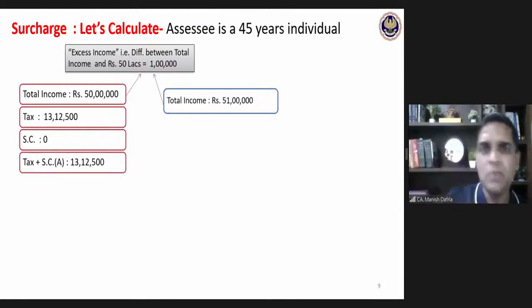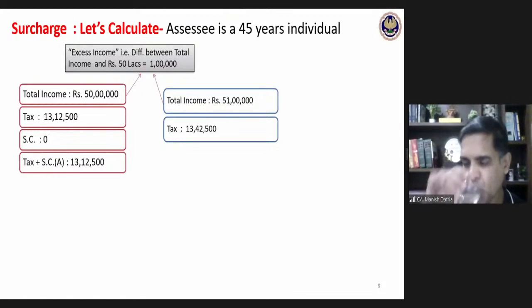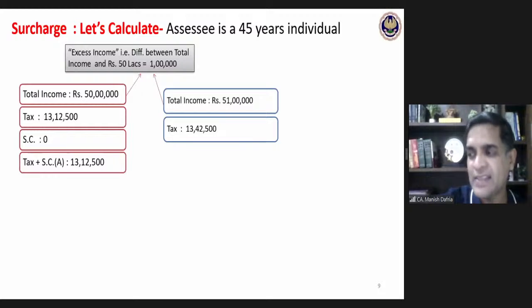But right now, my total income is 51 lakhs. Tax payable on that 51 lakhs income would be 13 lakhs 42,500 as per that slab applicable for an individual less than 60 years of age. Whatever is the slab applicable, that will give me a tax amount of 13 lakhs 42,500.